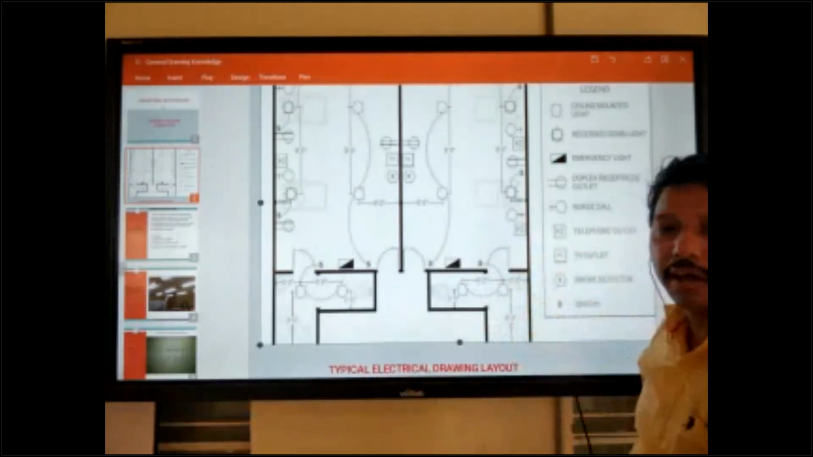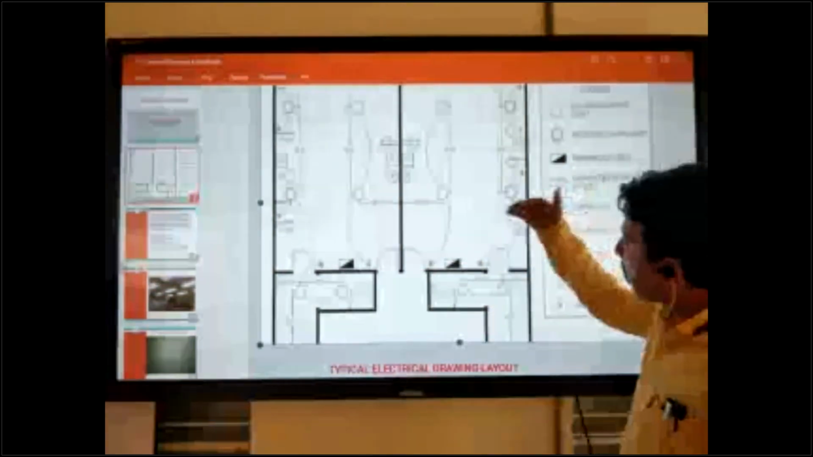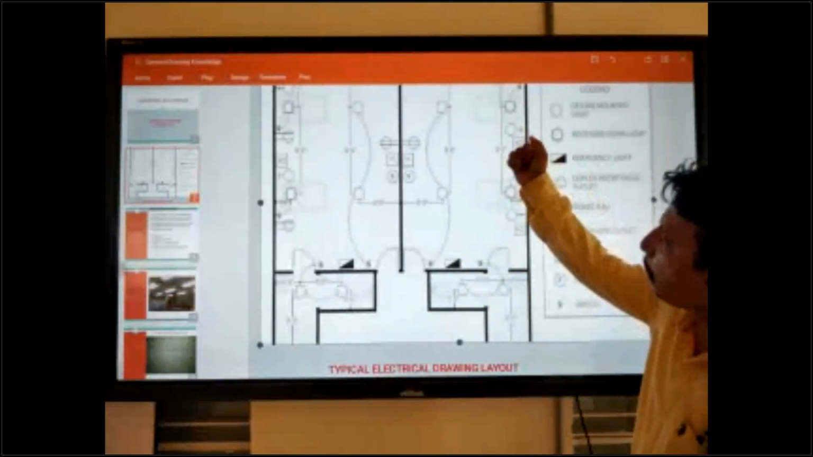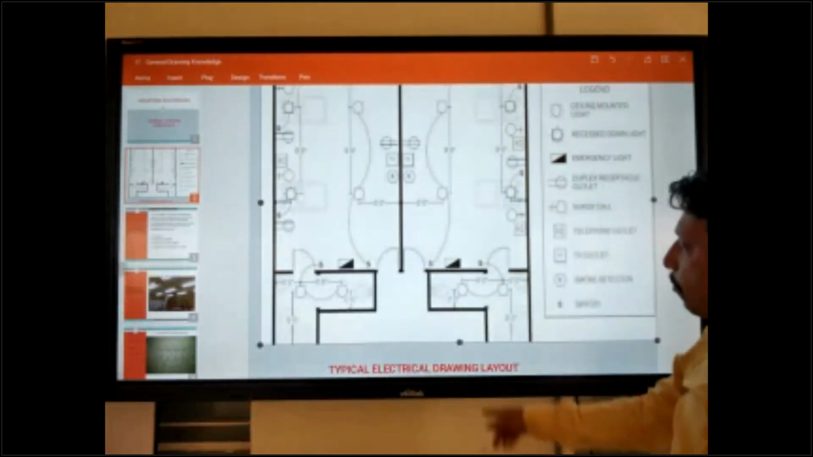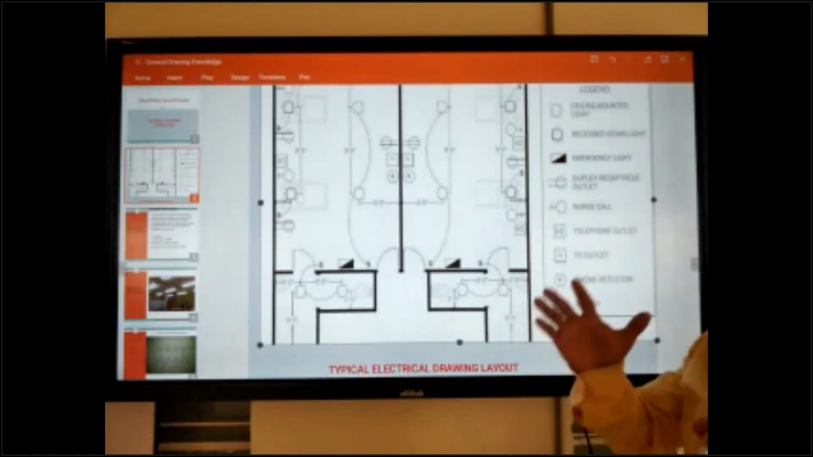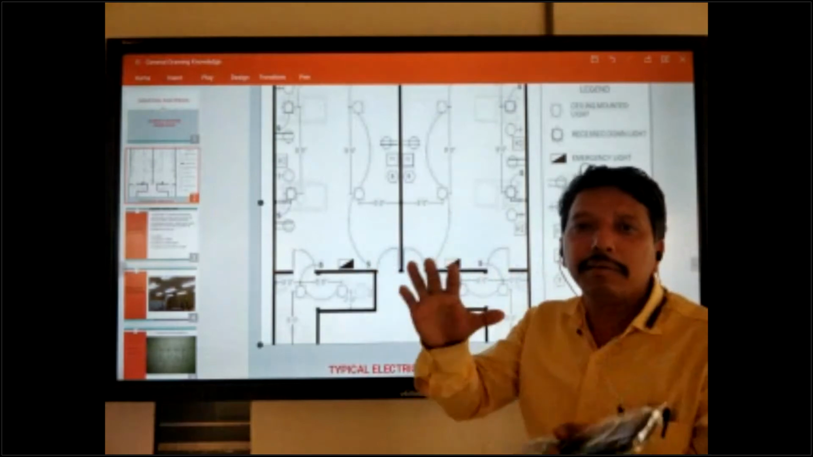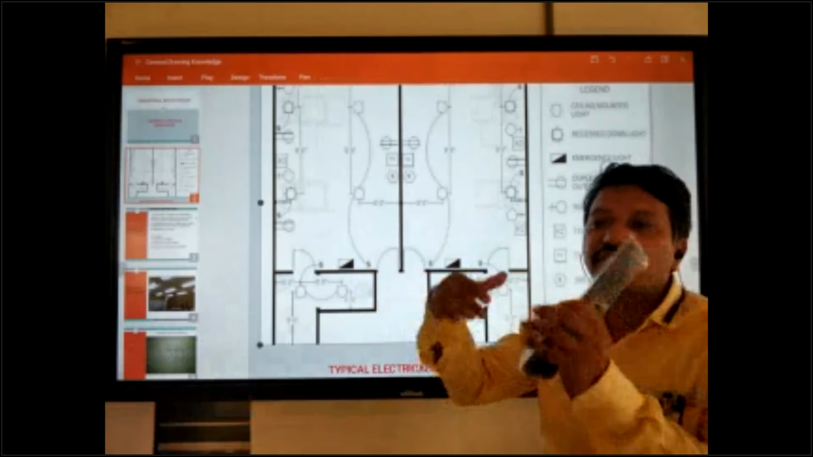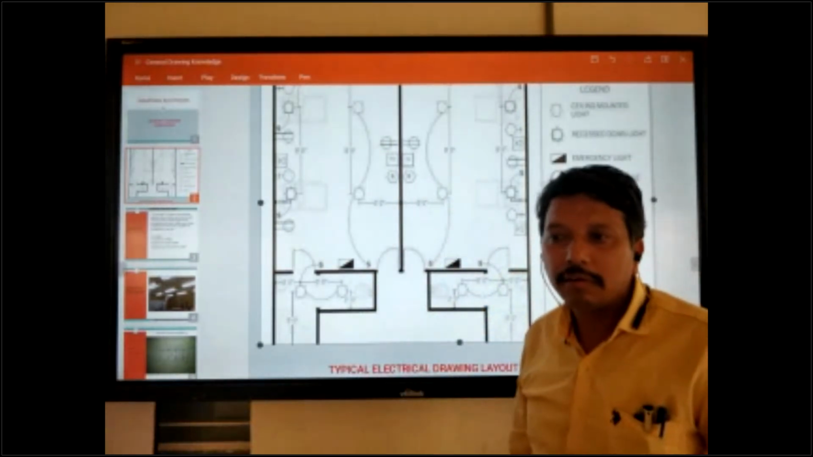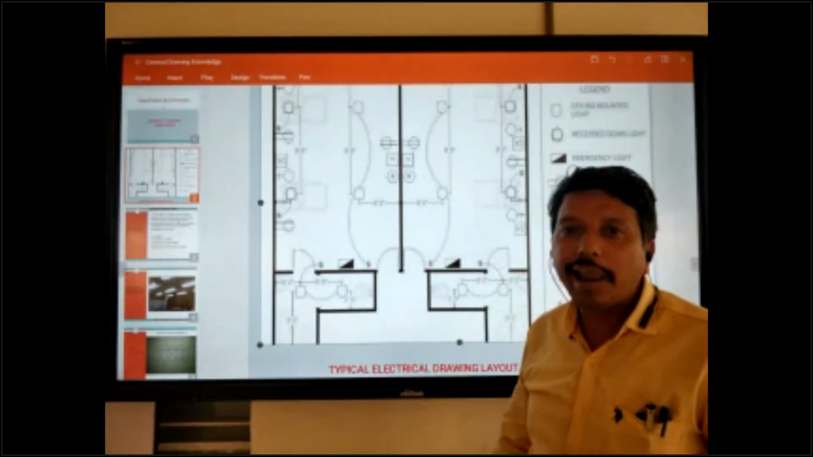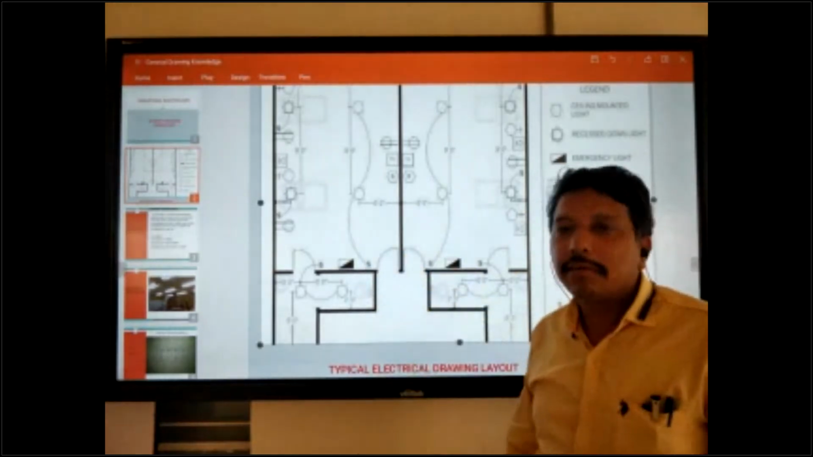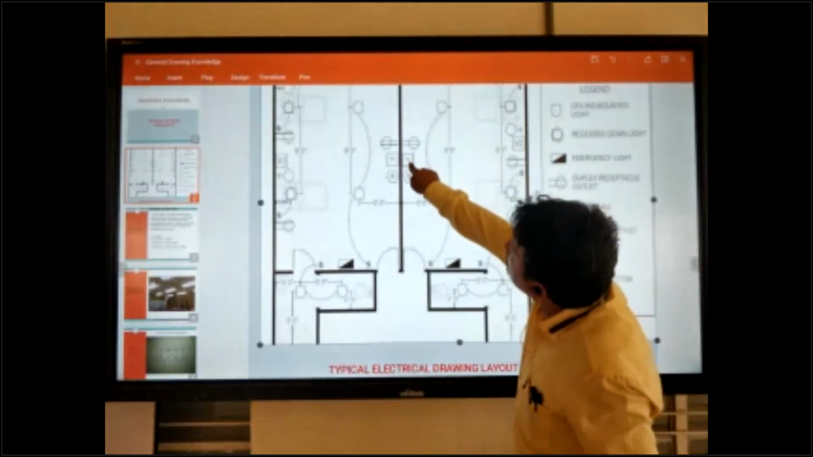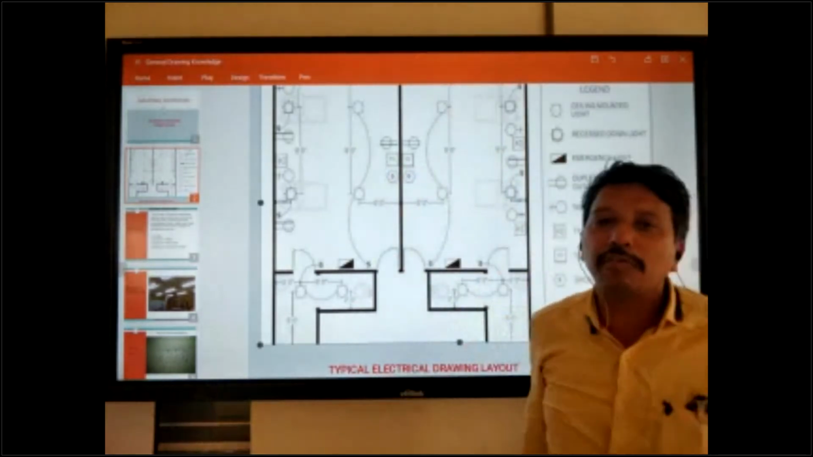Okay, so this is typical. All systems are coming there. Lighting also coming, power socket also coming, telephone also coming, and TV also coming. So this is typical. You can ask what is the difference between typical and only lighting. The difference is that typical means all kinds of systems are coming inside the drawing. If it is only lighting, only lights are coming here and switches are coming here, not TV, telephone, or computer. These are not mentioned in the drawing.